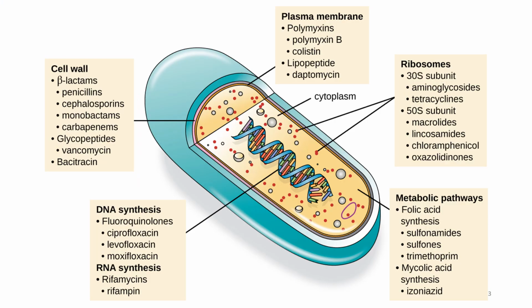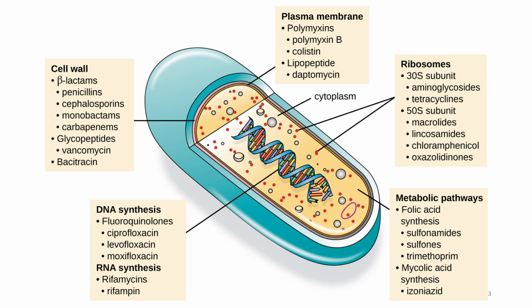Classify antibacterials based on their target. So we have 5 mechanisms of action. First, we have antibacterials that target the cell wall, mainly beta-lactams, glycopeptides, and bacitracin. Beta-lactams like penicillin, cephalosporins, monobactams, carbapenems. Glycopeptides, the most famous one is vancomycin. We also have other antibacterials that target the plasma membrane, mainly polymyxins and lipopeptides.